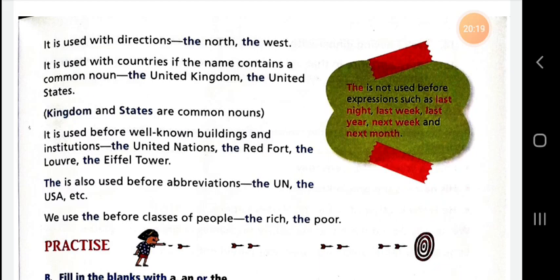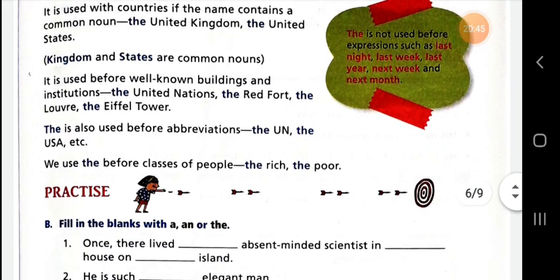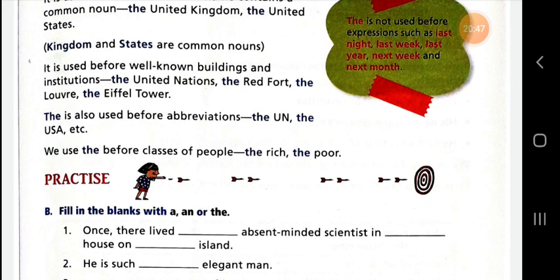Dear student, the is used before well-known buildings, historical buildings or institutions, the United Nations, the Red Fort, the Taj Mahal, the Eiffel Tower. The is also used before abbreviations like the UN, United Nations, the USA, United States of America. We use the before classes of people, the rich, the poor. So these are the uses of the. I hope it is clear to every student.